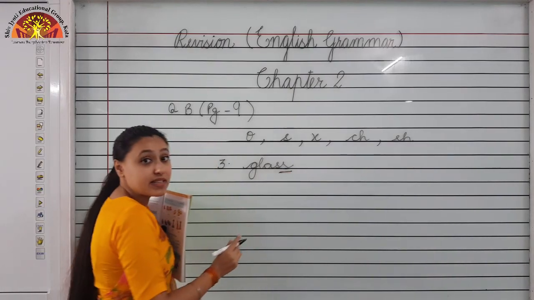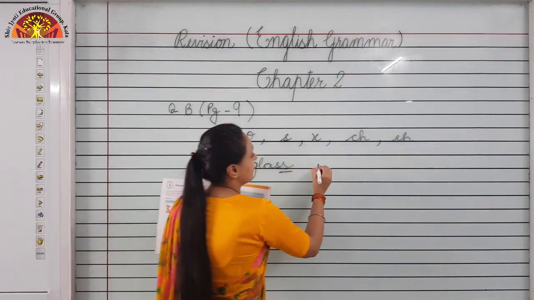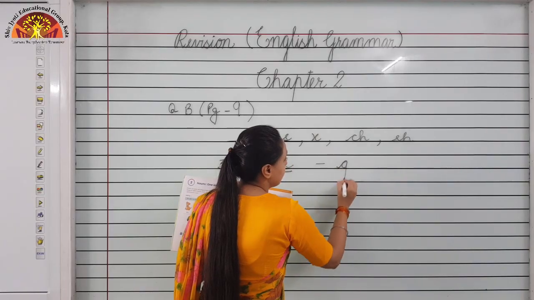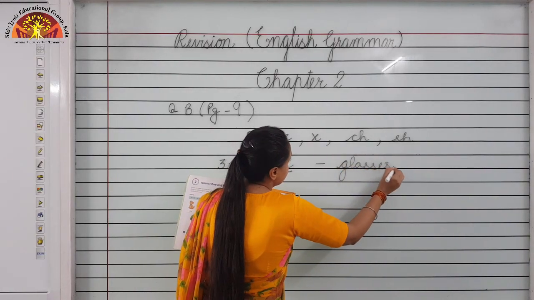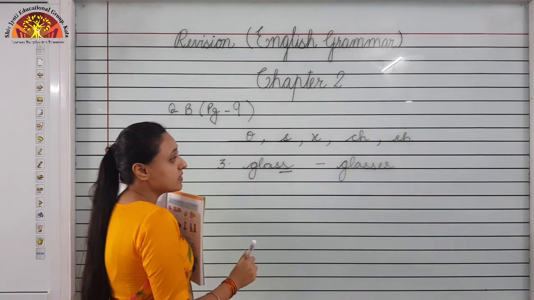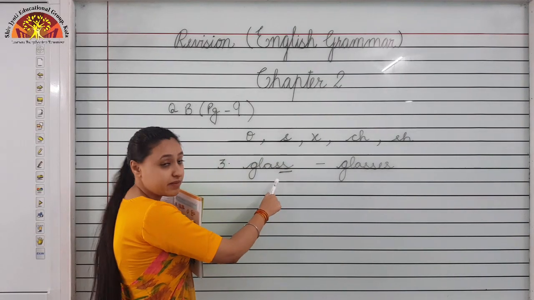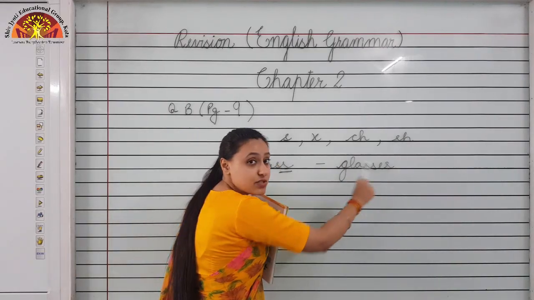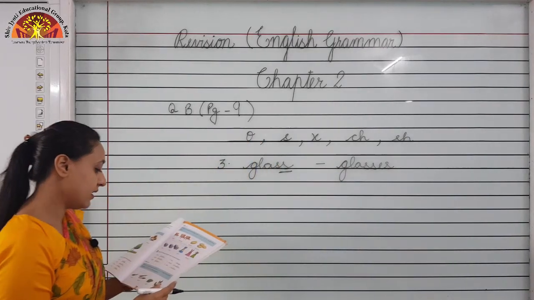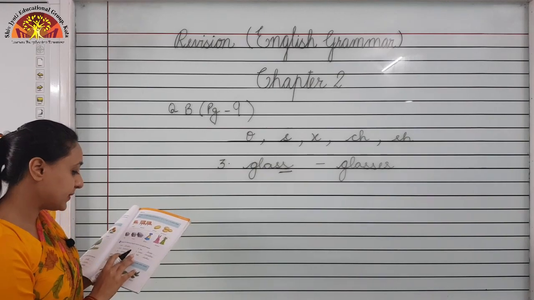Glass ends with letter S. So it will become glasses by adding es, okay? Because we have learnt that whenever a noun ends with letter S, we add es to make it plural, okay?